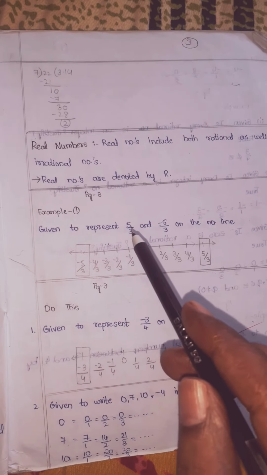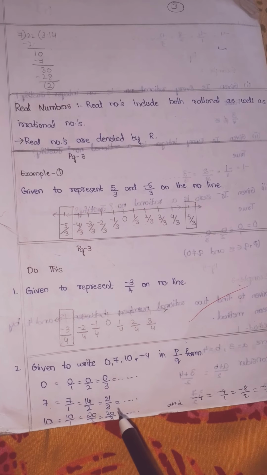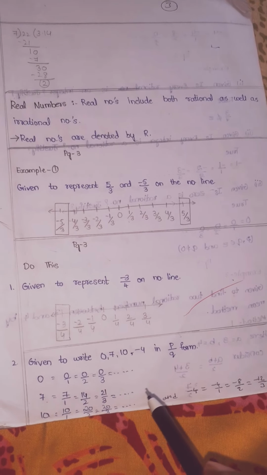Next, in this second question, children, write 0, 7, 10, minus 4 in p by q form. So 0 can be written as 0 by 1, equal to 0 by 2, equal to 0 by 3, and so on. 7 can be written as 7 by 1, equal to 14 by 2. Why? Because, children, your numerators are multiples of 7, denominators are multiples of 2. If you cancel the 2, 1 and 2 and 7, the same is coming. Next, 21 by 3, like that you can write.